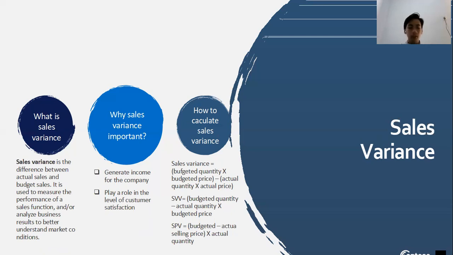Actually there are three forms. The first one is budgeted quantity times budgeted price, minus actual quantity times actual price. And then there is SVV, or sales volume variance. The formula is budgeted quantity minus actual quantity, times the budgeted price. And the third one is the SPV, or selling price variance. The formula is budgeted price minus the actual selling price, times the actual quantity.